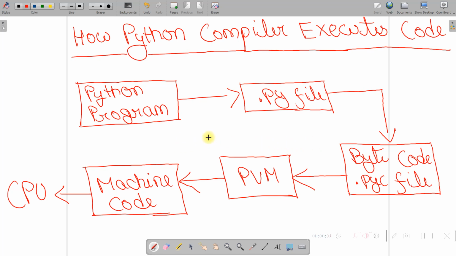Hello everyone, welcome back. So in this session we will talk about how Python compiler executes code.